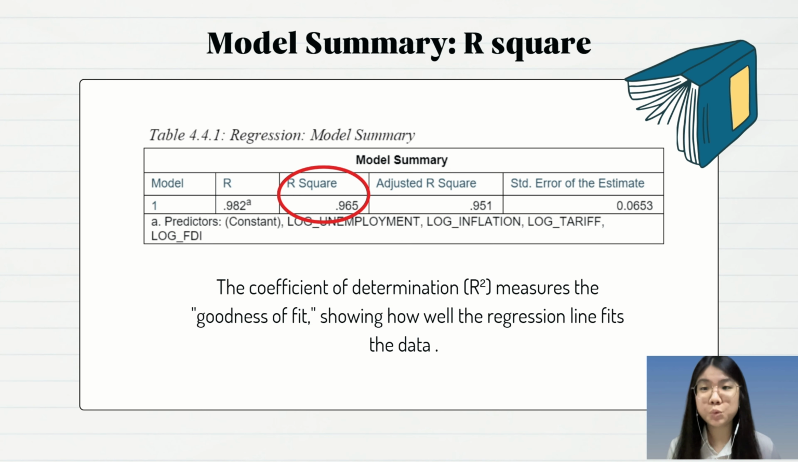The next analysis is the model summary, which looks into the R-square value. The R-square measures the goodness of fit. It shows how well the regression line fits the data. As you can see from the table, our R-square value is 0.965. This indicates that the regression model in our study explains 96.5% of the GDP variations, with the remaining 3.5% being unexplained factors.